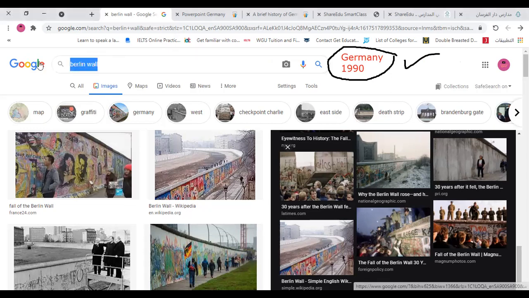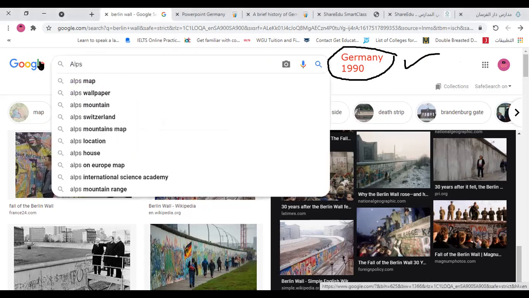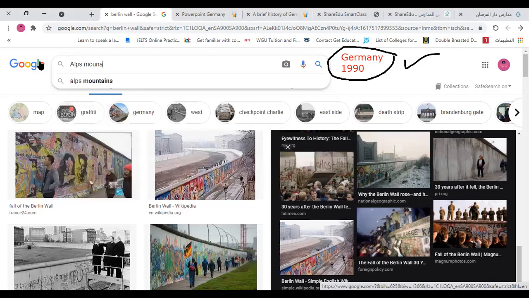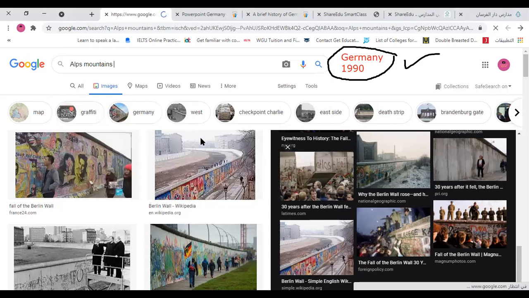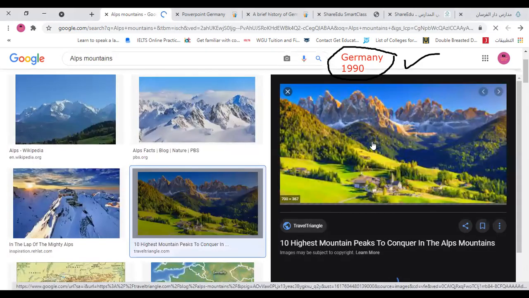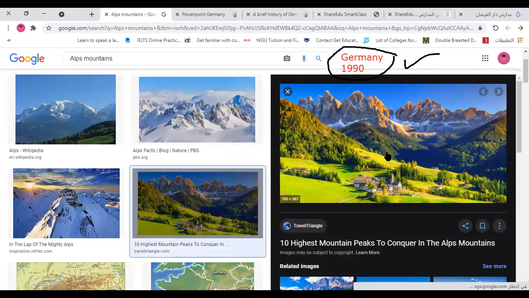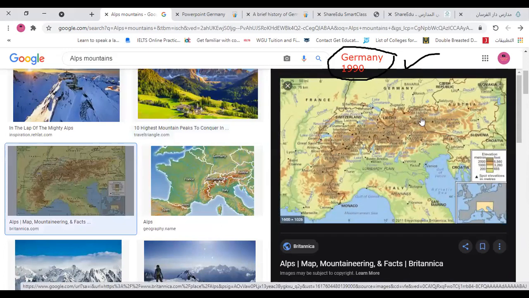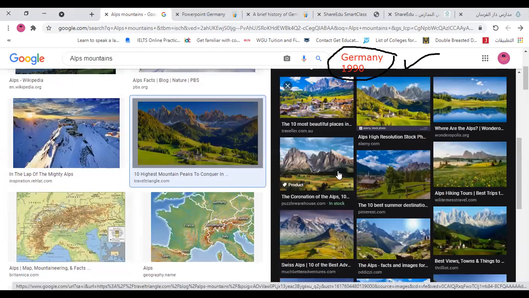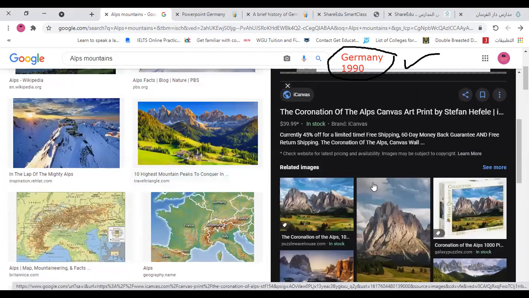You have to see it. The Alps Mountains are the mountains that separate Germany from what? From Switzerland. These are the Alps Mountains. It's one of the most beautiful mountains and places over the world. These are the mountains that you can see in the map right here. It separates Germany and France from what? From Switzerland. This is Switzerland. There are mountains between them. It's in France, this mountain, like in the picture.